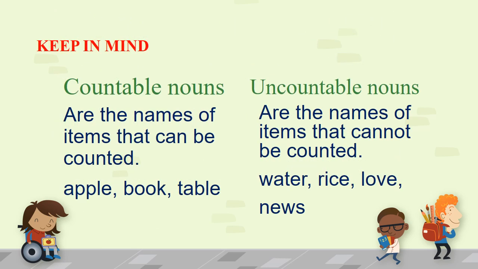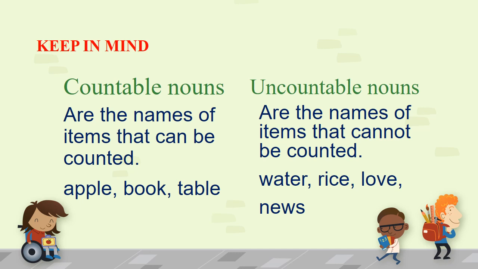We use a and an with countable nouns. Now, what are countable nouns and uncountable nouns? Countable nouns are the names of items that can be counted. Something which you can count. For example, apple, book, table. And uncountable nouns are items that you cannot count. For example, water, rice, sugar, oil, love, news.